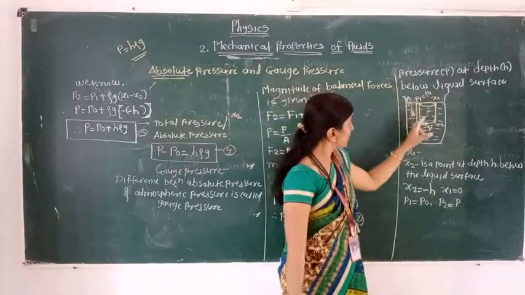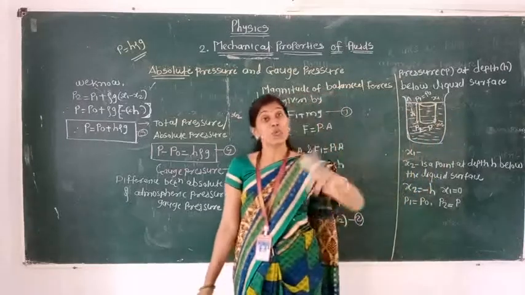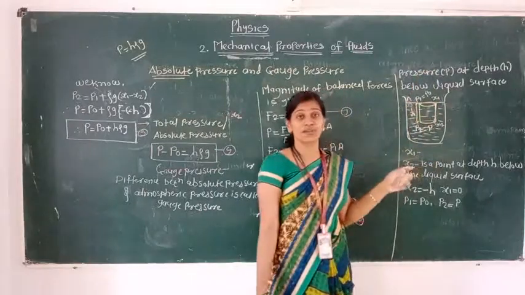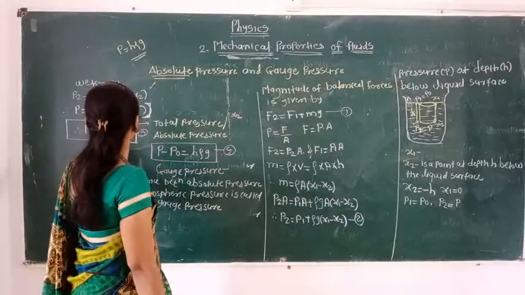See here, the pressure P at a depth h below the liquid surface, and that surface is open to the atmosphere. It is not closed. It comes in contact with the atmosphere. It is greater than the atmospheric pressure by h rho g.